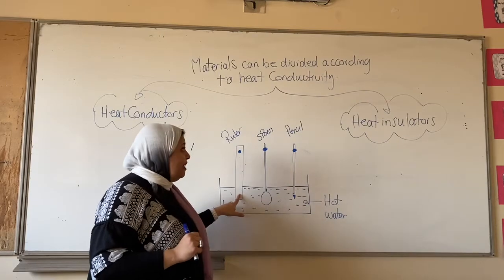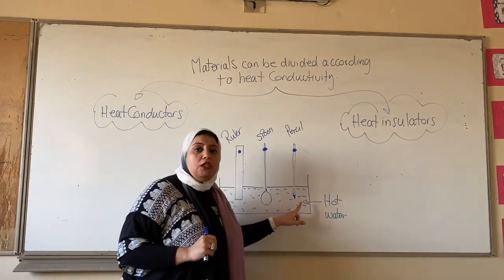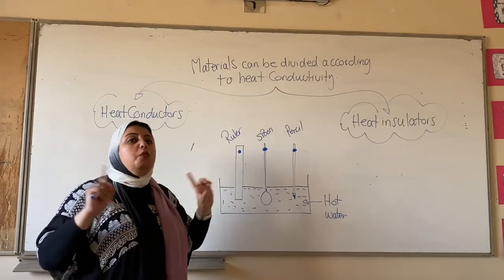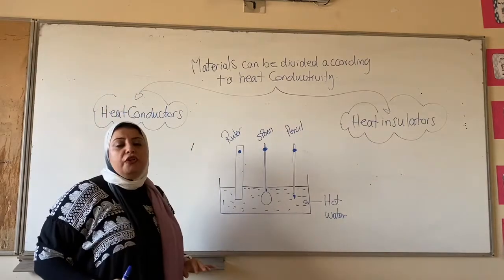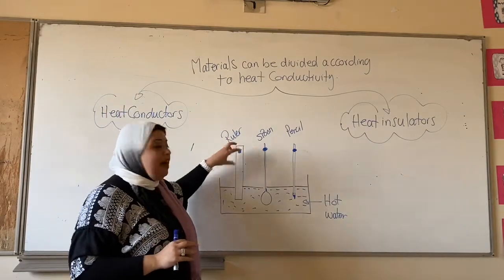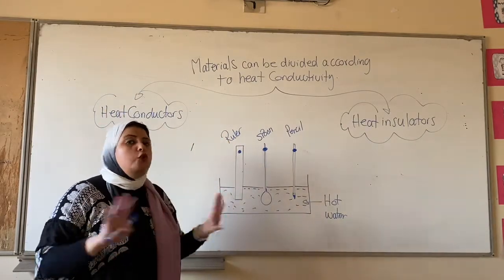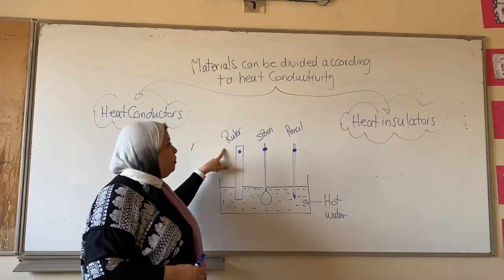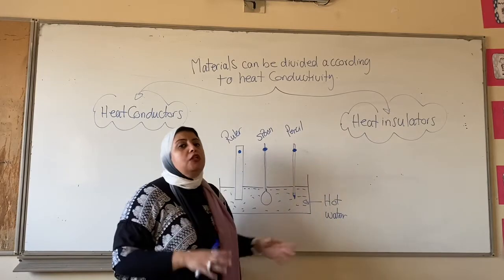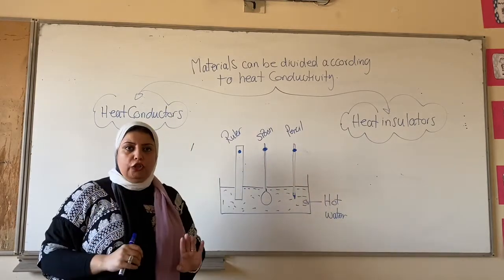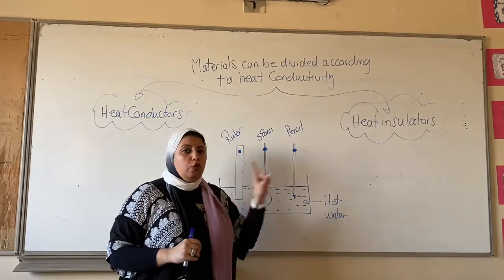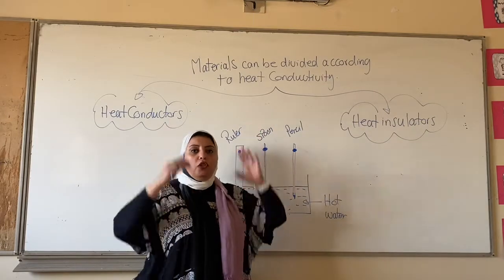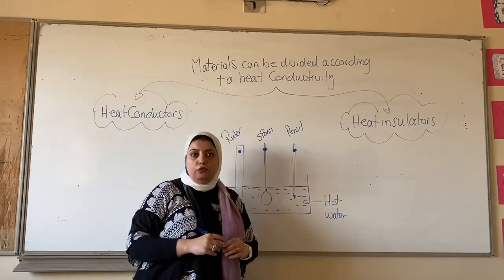Because my plastic ruler and my wooden pencil, when they gain heat, will not pass it to their tops. So wax will not melt and buttons will not fall down. Which means that my plastic ruler and my wooden pencil are bad conductors of heat. They do not allow heat to pass through them from one place to the other.